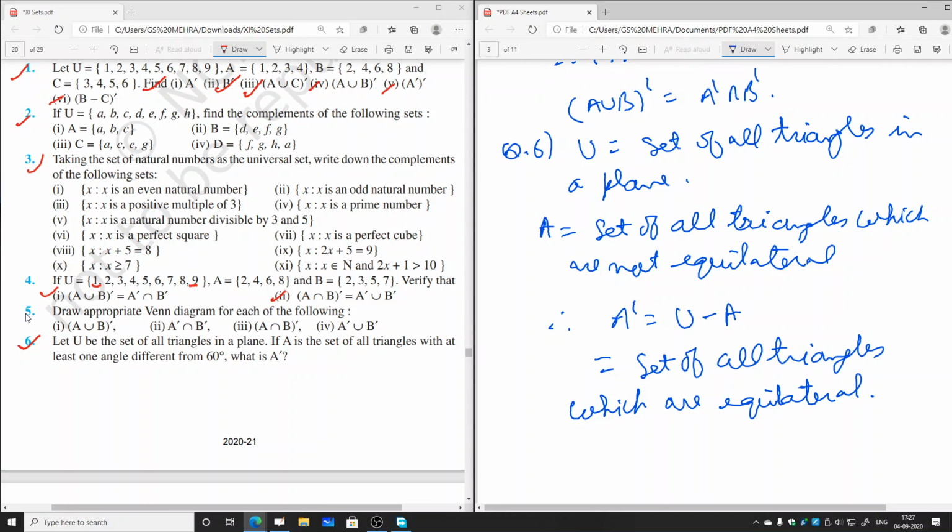Now let us do question number 5. Draw appropriate Venn diagram for each of the following. First one, A union B whole complement. Second one, A complement intersection B complement. Third one, A intersection B whole complement. Fourth one, A complement union B complement.